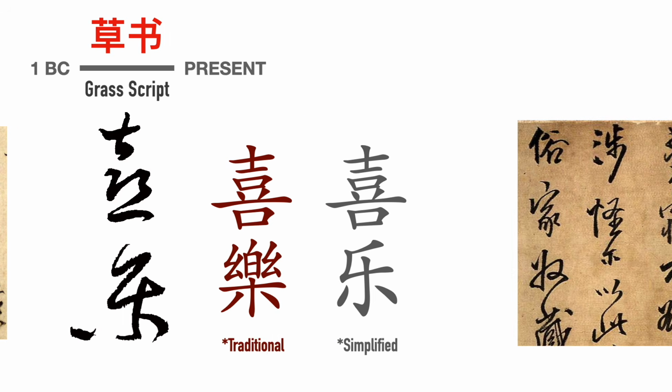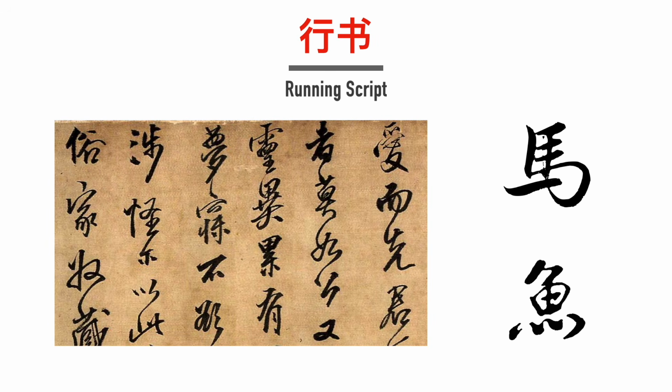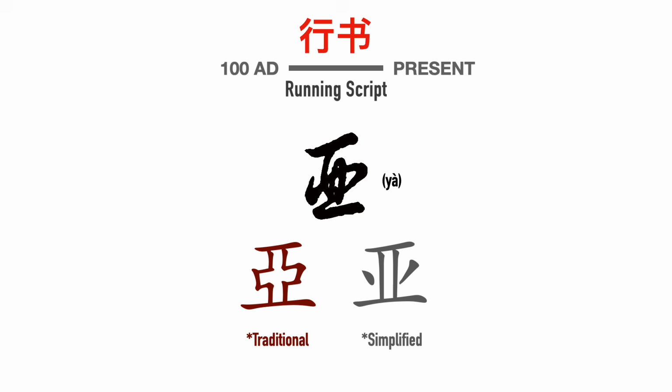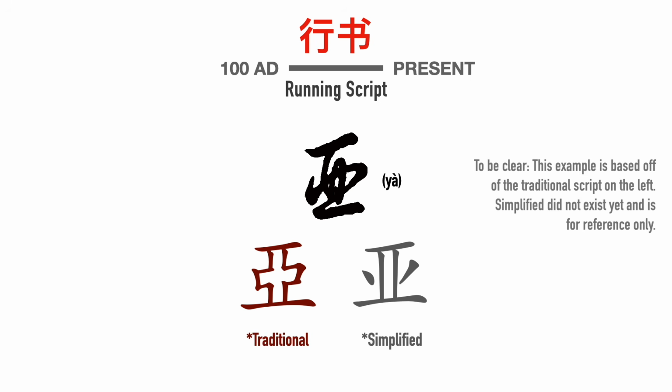In fact, this writing is so reduced that most native Chinese speakers can't read it at all without being trained in it. The second is running script, 行书. And this was developed slightly later in the Han Dynasty and based on a new type of writing called regular script, which we'll talk about in a second. Running script is also considered semi-cursive writing, although in my opinion, it's closer to what I'd imagine cursive writing looked like.